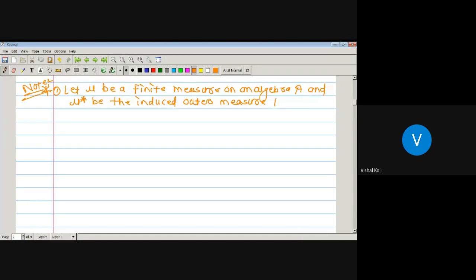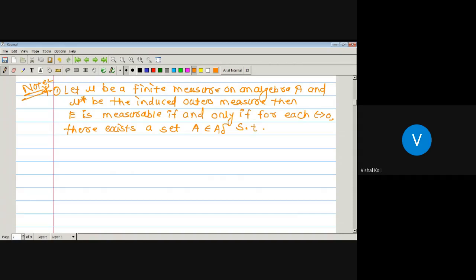Then E is measurable if and only if for each epsilon greater than 0, there exists a set capital A belonging to A delta such that A is a subset of E, such that the outer measure of E minus A is less than epsilon.